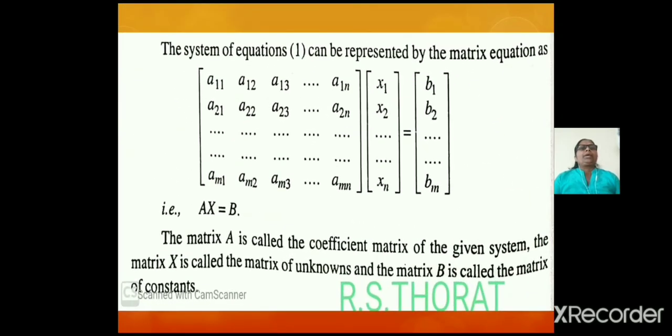The system of equations 1 can be represented by the matrix equation AX = B. The matrix A is called the coefficient matrix of the given system. The matrix X is called the matrix of unknowns, and the matrix B is called the matrix of